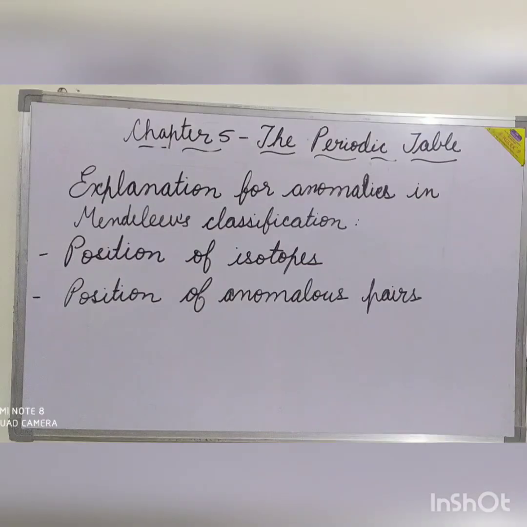Modern periodic law was able to give explanation for the anomalies in the Mendeleev's classification. First, the position of isotopes. Since all isotopes of an element have the same number of protons, that is their atomic number is the same, they can be put at the same position in the periodic table. Position of anomalous pairs.